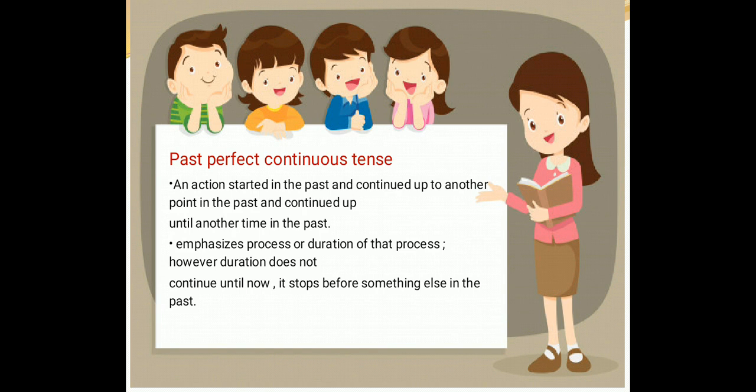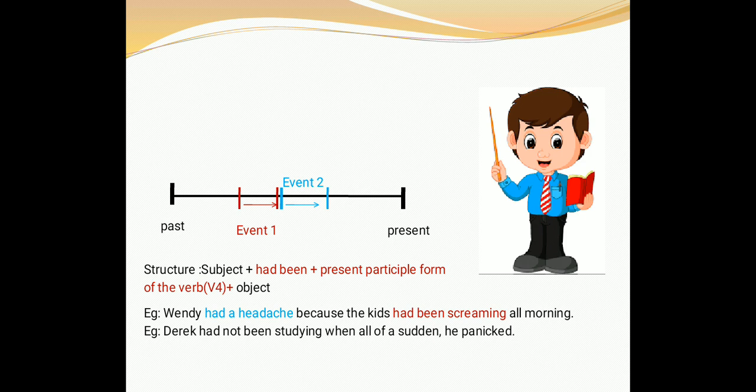It emphasizes process or duration of that process. However, duration doesn't continue till now. The past perfect continuous tense tells us how long, just like the present perfect continuous tense, but this time the action continues up to a point in the past rather than the present. To construct this tense, we need subject, auxiliary verb had been, present participle form of the verb, and object. The structure is subject plus had been plus present participle form of the verb plus object.